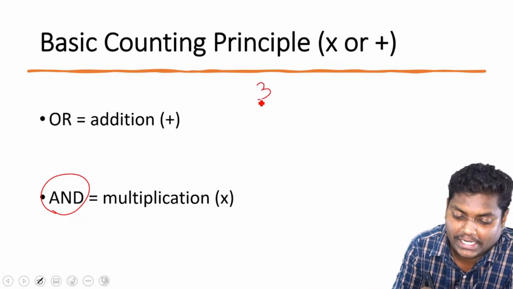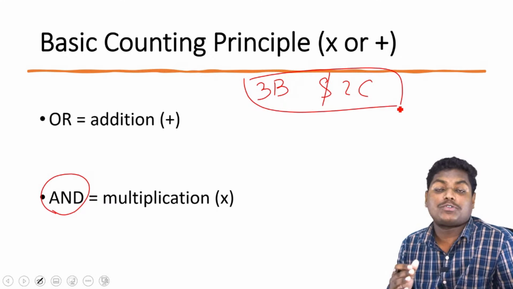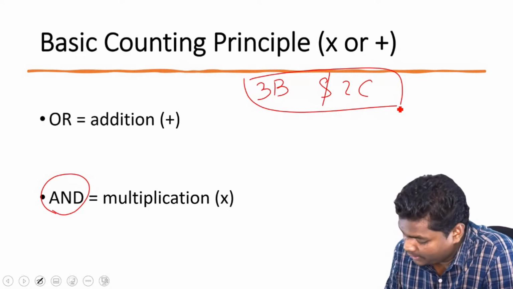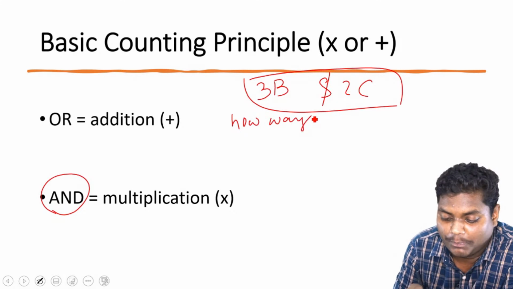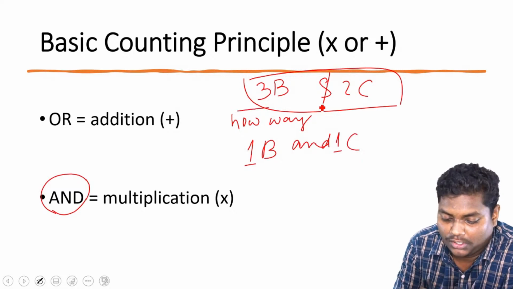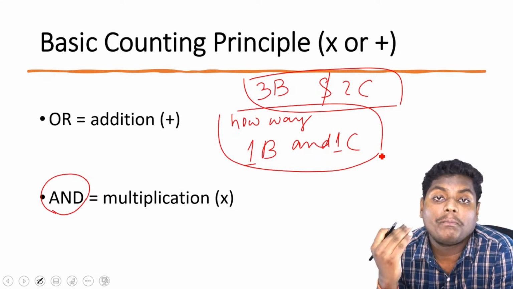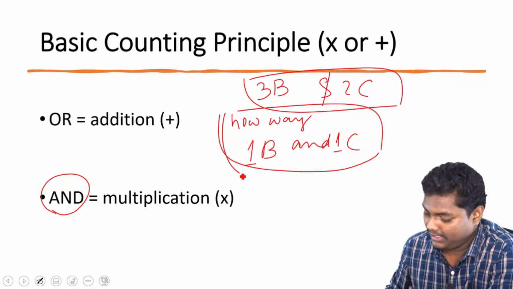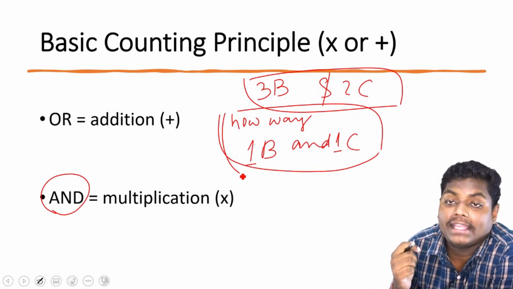So you are having 3 bikes and 2 cars. The same scenario, you are having 3 bikes and 2 cars, and now you are not satisfied with just one item, so you want to pick up 2. So I'm asking you, in how many ways can you pick one bike and one car? In how many ways you can have one bike and one car? Quickly, anyone? In how many different ways can we have one bike and one car?